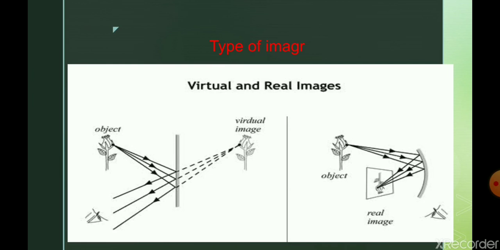So in a real image there is an actual intersection of the light rays after reflection or refraction, and in a virtual image the light rays do not actually meet but seem to meet at a point after reflection or refraction.